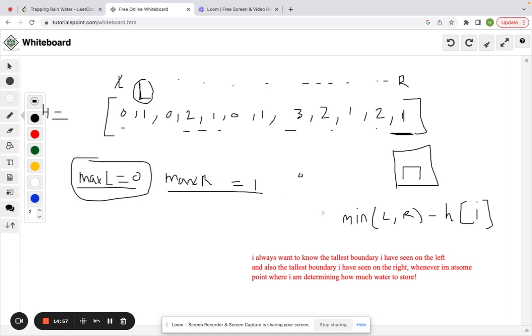Okay? And that means this is already implicitly computed, because the only reason you're in that if branch, left, is if max left is less than max right, then you're saying move this pointer. But now you can perform some computations, which is that you know what your max left value is, and you use that to just say max left minus height I, right?